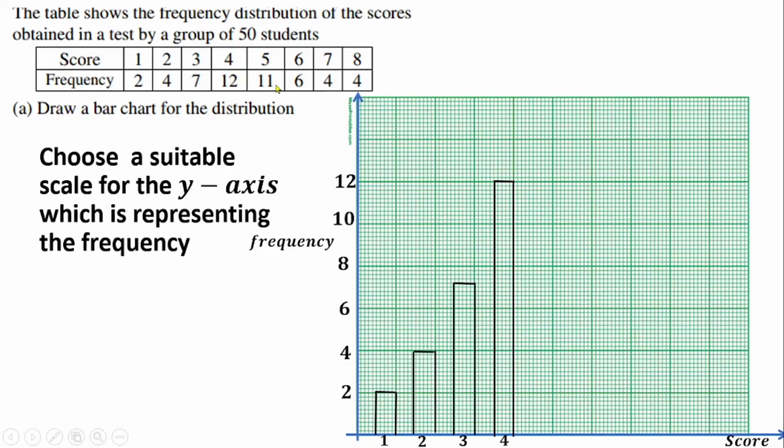Then the next one is the frequency is 11. So 11 is between 10 and 12, so that will be the middle here. So we'll draw a straight line here also to 11. Then close the rectangular bar here, then cross it at the top. That represents 5. And the sixth score, the frequency is 6.